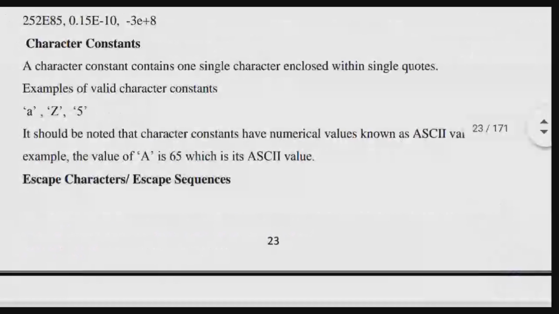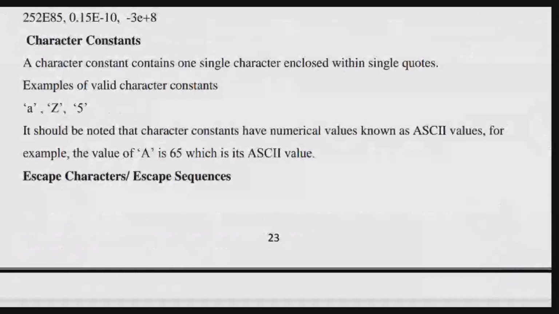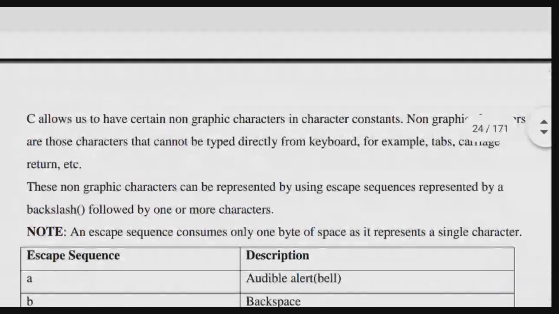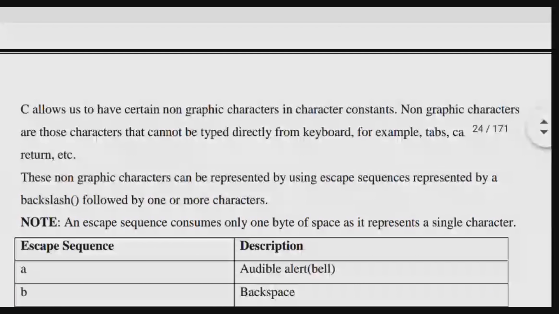Escape character or escape sequence. So what is an escape character? C allows us to have certain non-graphic characters in character constants. Non-graphic characters are those characters that cannot be typed directly from the keyboard, because they are not available on the keyboard, for example tab and carriage return.